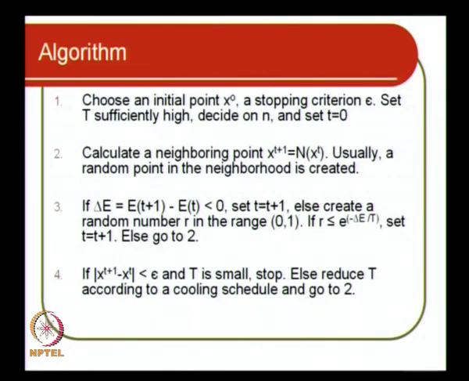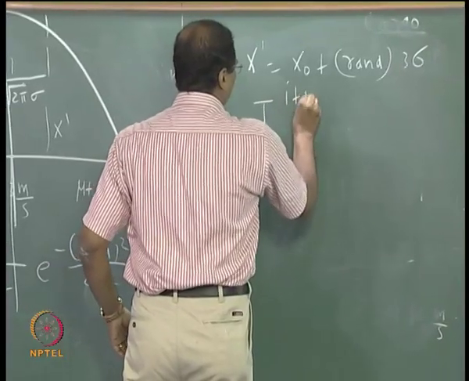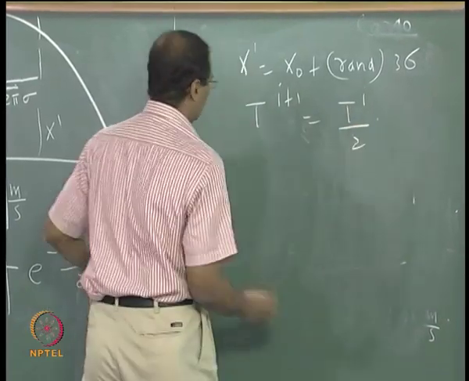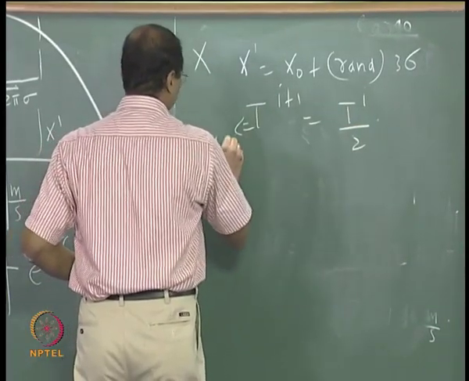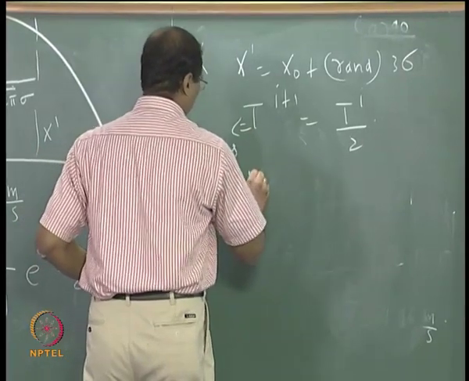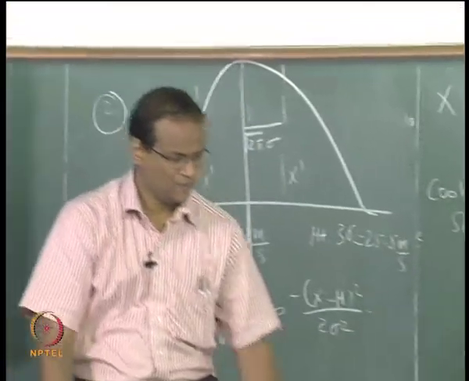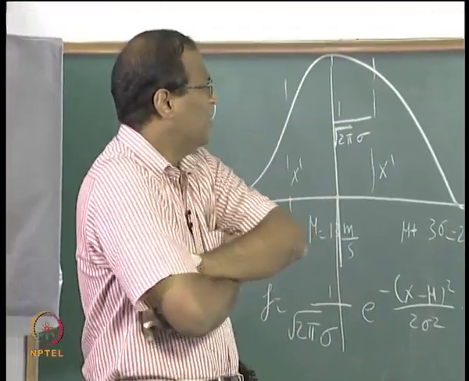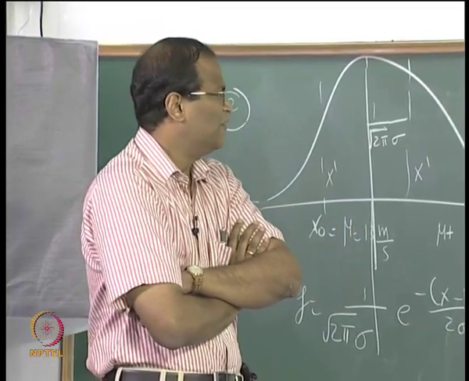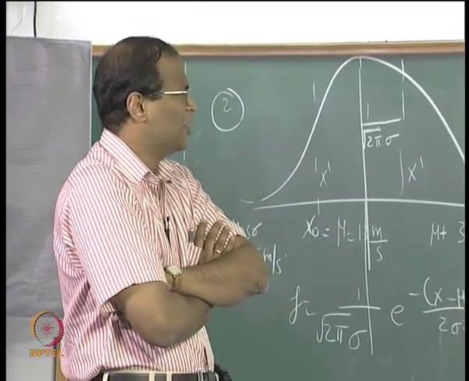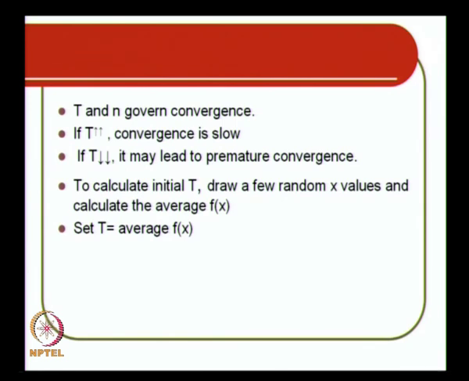And the cooling schedule, what is our cooling schedule? So this is our cooling schedule. T and N govern the convergence. If T is very high, convergence is slow. If T is very small, it may lead to premature convergence. Please note this: to calculate the initial T, draw a few random x values and calculate the average f of x. This you have to note down: how to generate the initial temperature, and set T equal to average f of x.